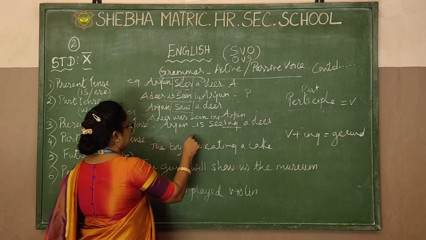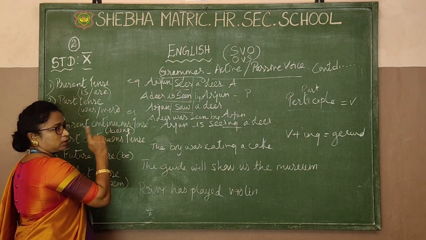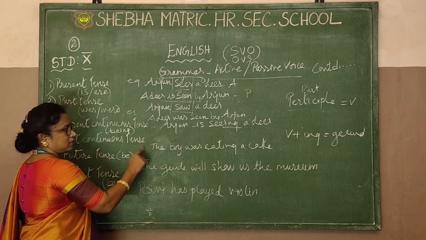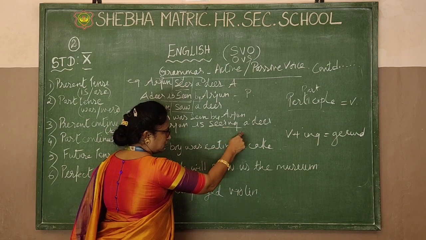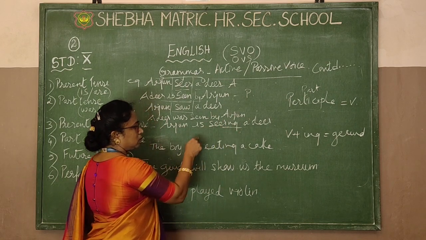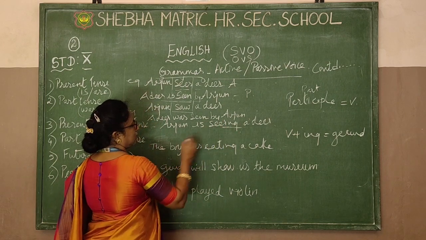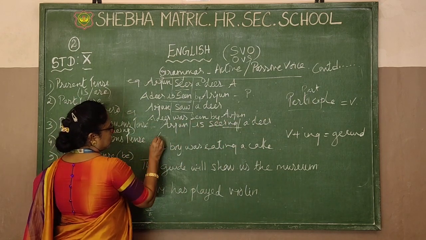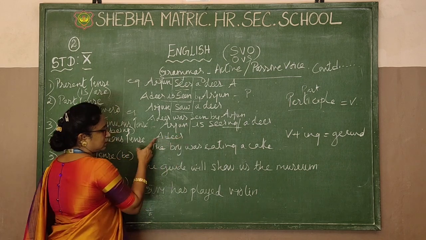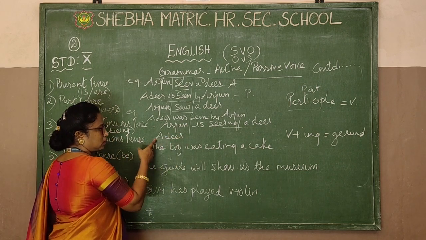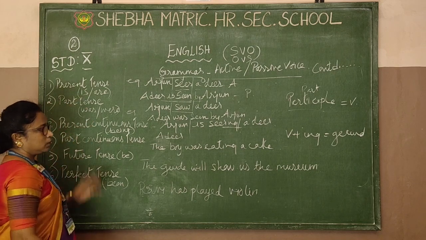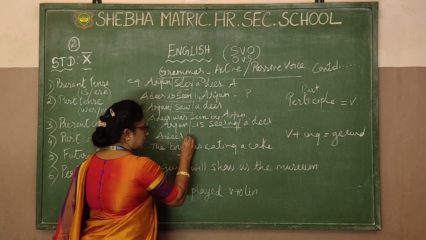If the verb has ing, the new word you are using is "being." Get that? For present and past continuous tense, the new word you are using is being. Looking at the verb, if it has got ing, then what I am going to add is being. Now let's change. SVO, OVS we have changed. A deer, again singular only. A deer is singular. Present continuous, again the same thing: is or are. So a deer is.